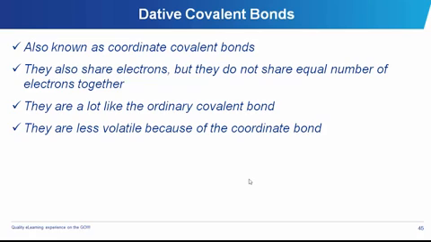Of course, they are very much alike. Very many of their properties are the same. The only slight difference is that they do not share the same number of electrons together with any of the elements. They either collect from one element or collect from other elements at the same time, and they are less volatile. They are less volatile because of the coordinate bond that exists between them.